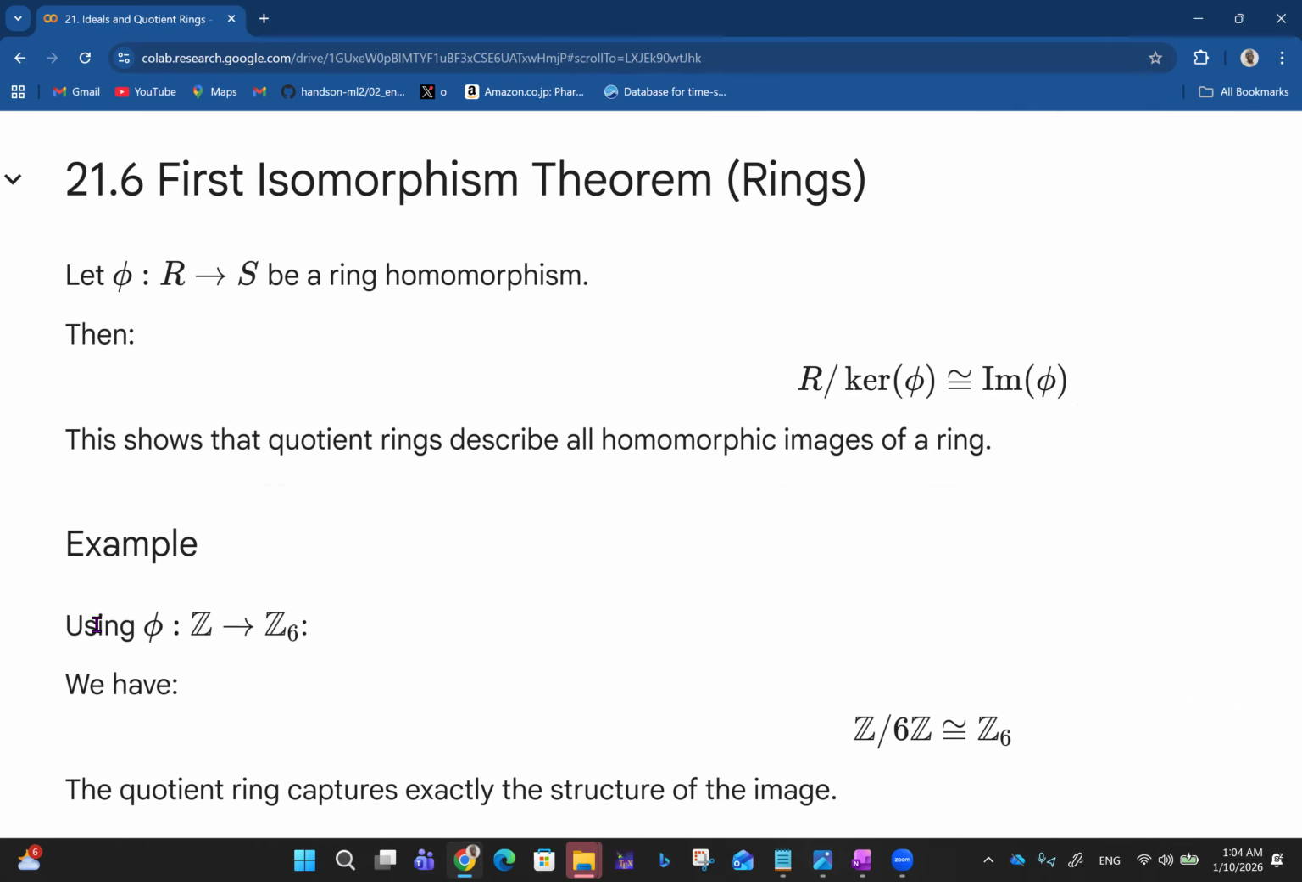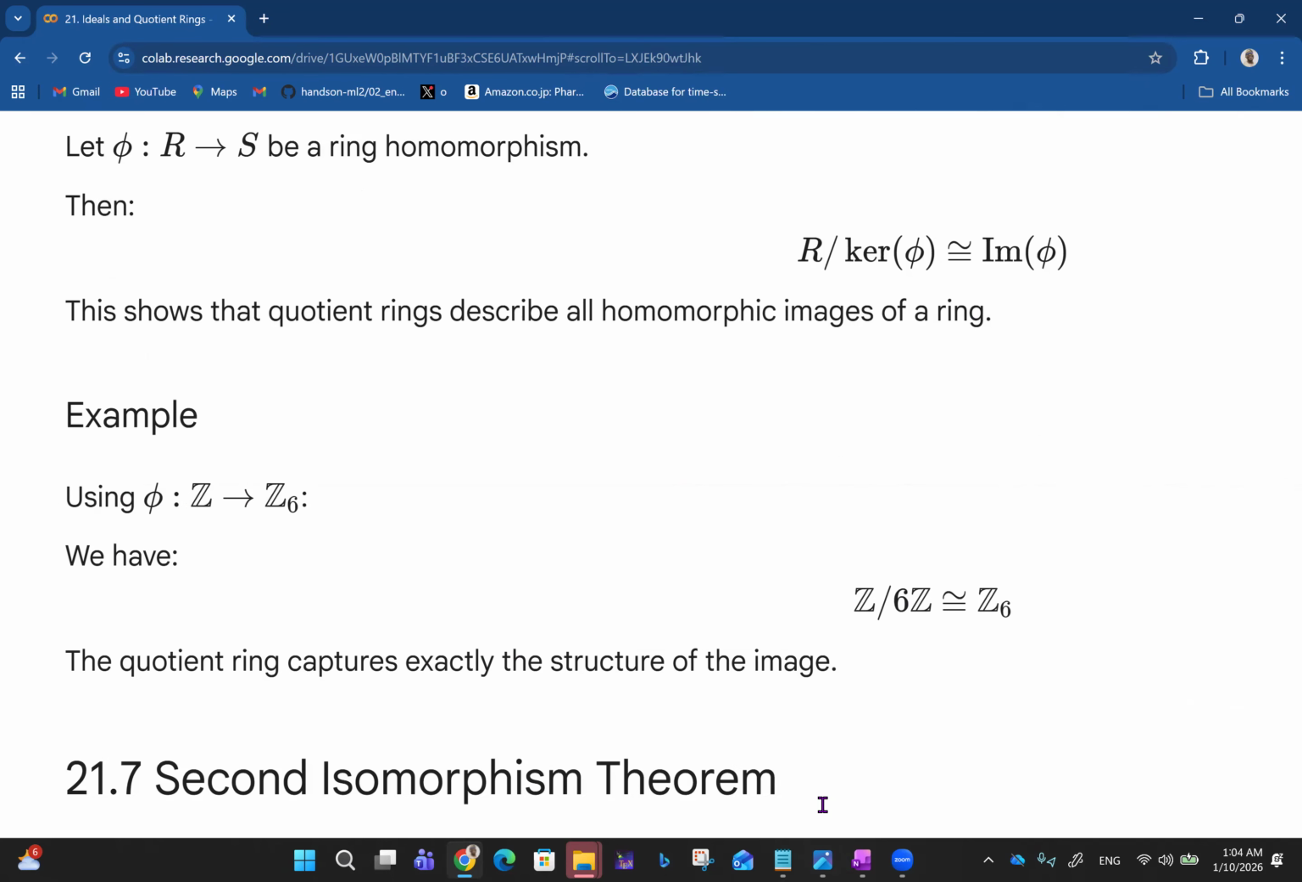An example is the homomorphism phi, which maps Z to Z6. So we have that Z divided by 6Z is isomorphic to Z6. So the quotient ring captures exactly the structure of the image.